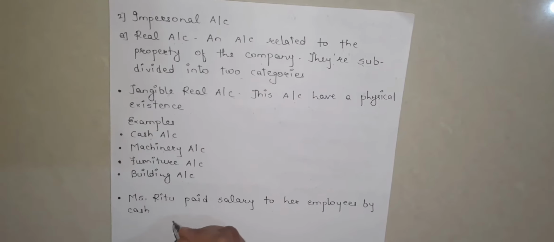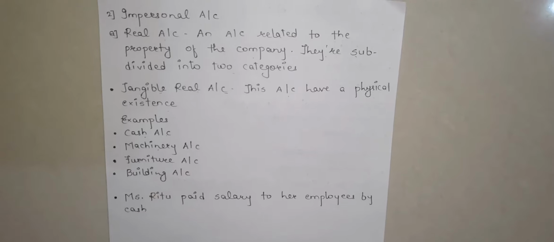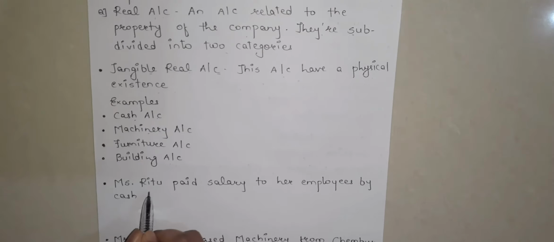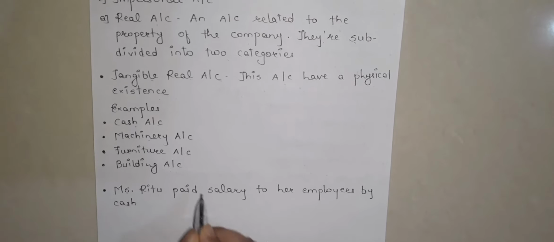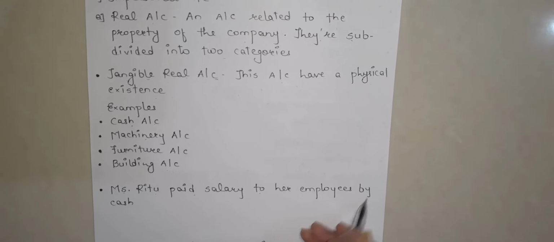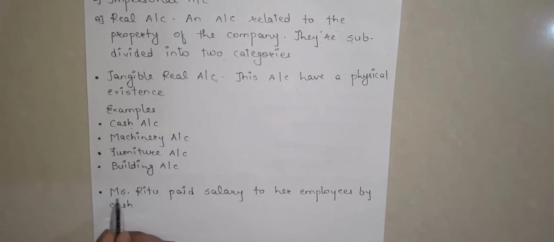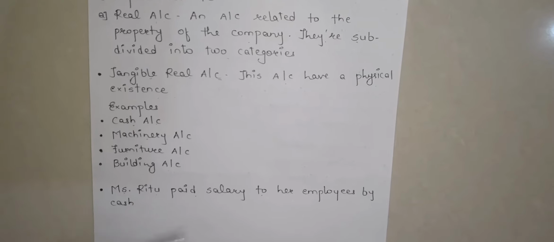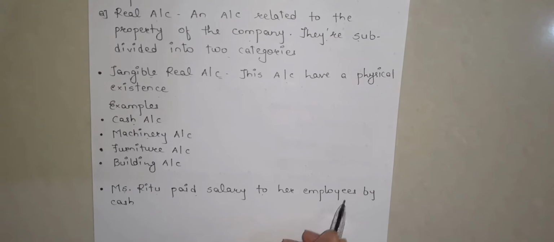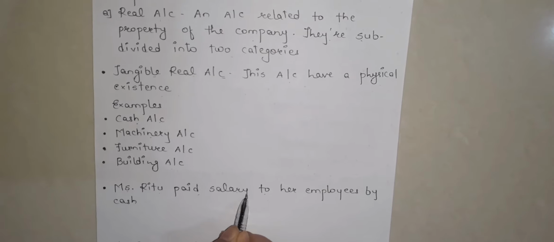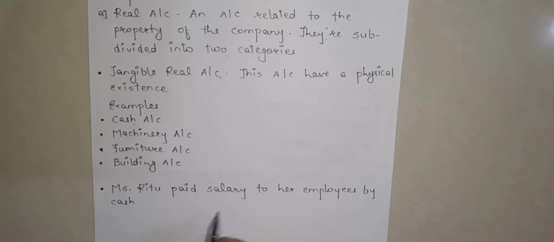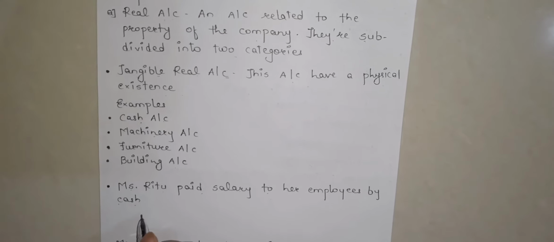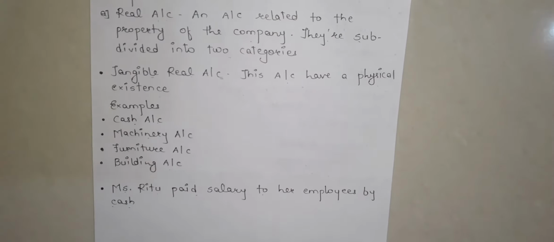So now let's take some examples on this tangible real account. The first example over here is: Miss Ritu paid salary to her employees by cash. We know Miss Ritu is a human being, so it is a natural personal account. Paid salary to her employees. Salary over here is a representative personal account. So what is left over here? Cash. So very easy for you to understand. Cash is a tangible real account.